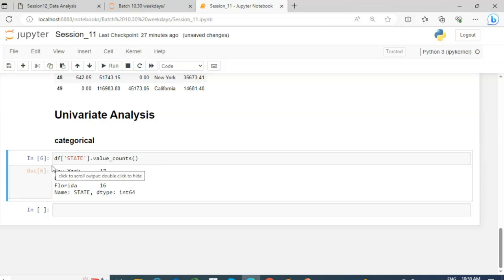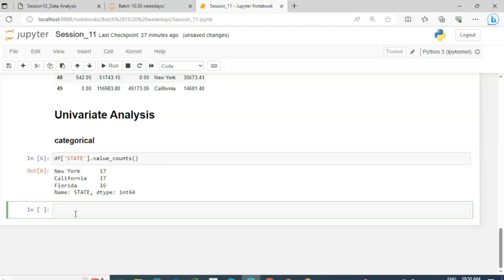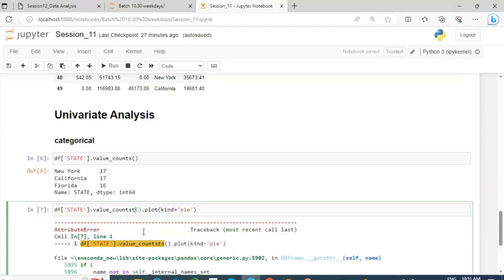Then if you want to plot this data, simply df dot state dot value_counts, and put dot plot here, and in parentheses the kind of chart you want, like pie chart.